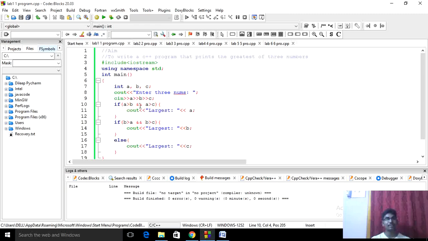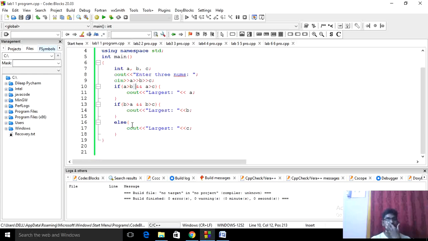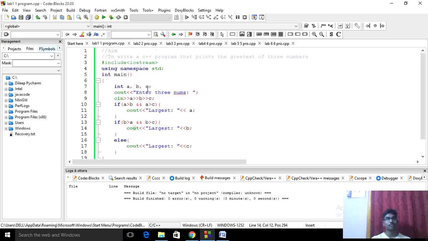Okay, if a greater than b, I am using an if condition with an AND operator. If a greater than b and a greater than c, then cout largest is a. A is the largest. Okay, we'll use another if condition. If b greater than a and b greater than c, then if b value is greater than a value and b value is greater than c value, then I will print the largest is b, else I will print the largest is c. Okay, this is the program of the first question. Okay, we'll run the program.